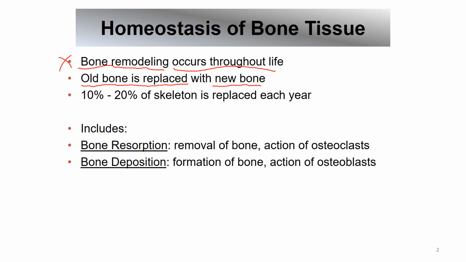So bone remodeling includes two parts. Bone resorption, well, you need to get rid of the old parts of bone. So know that bone resorption means removal of bone, and know that osteoclasts are breaking down the bone. Well, then we need to replace the parts that we took out with new bone. So bone deposition means forming bone, building bone, laying down the bone, and this is done by osteoblasts.